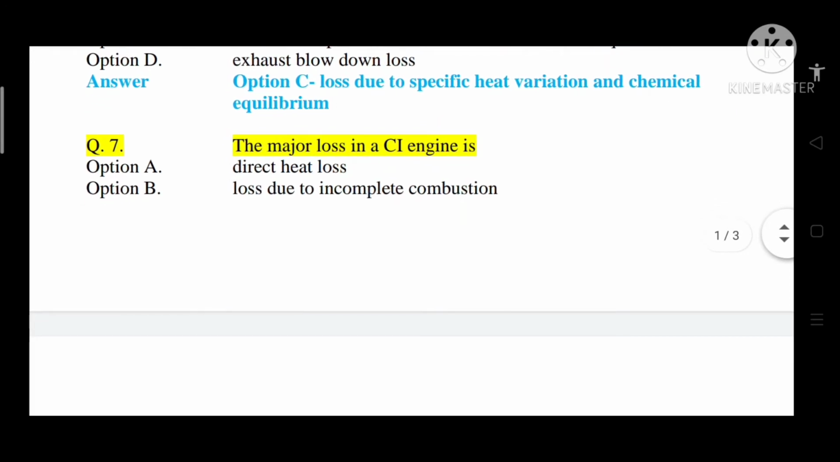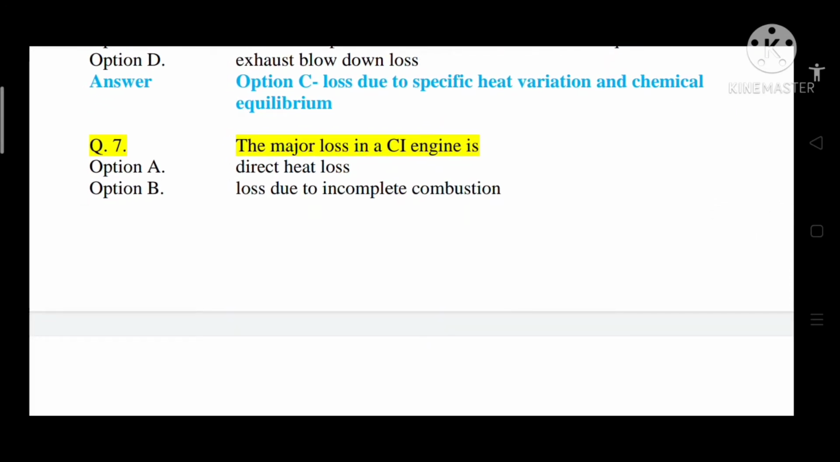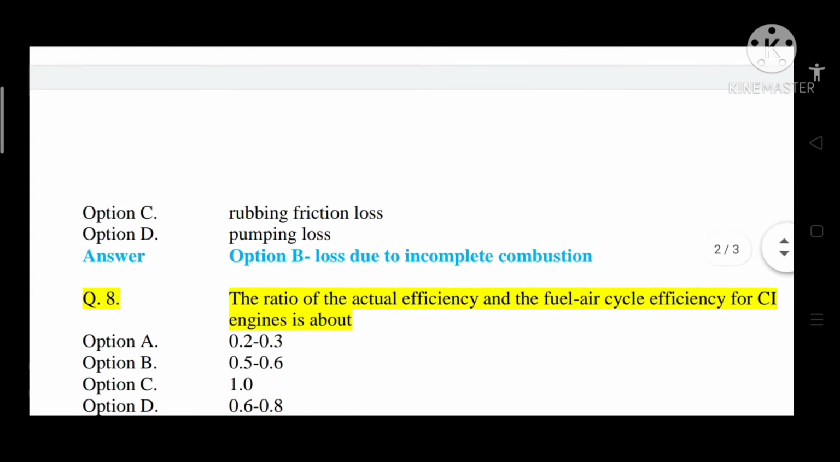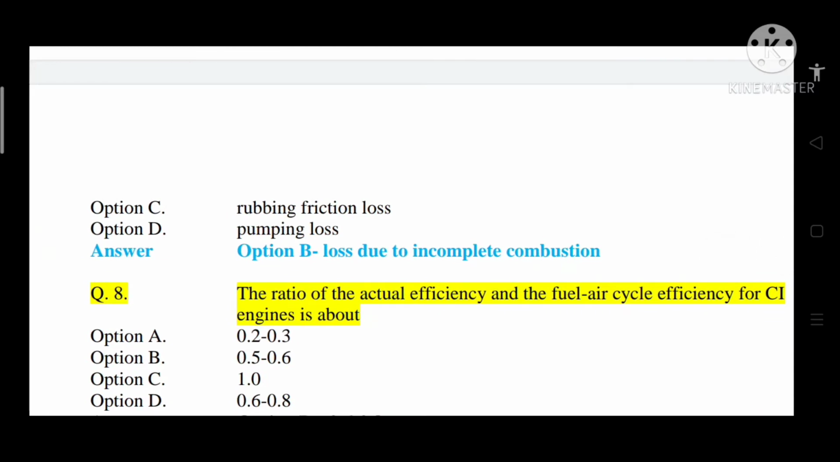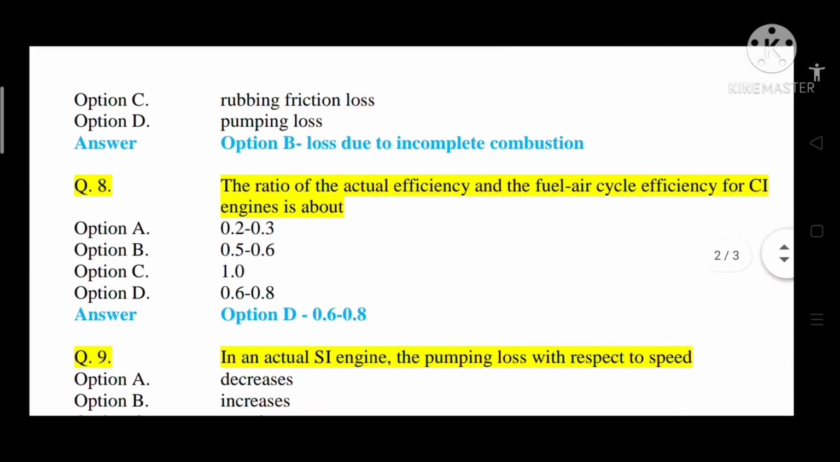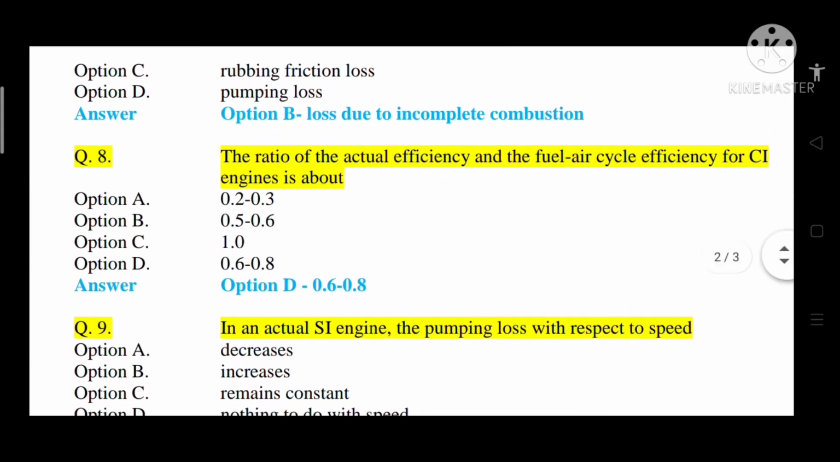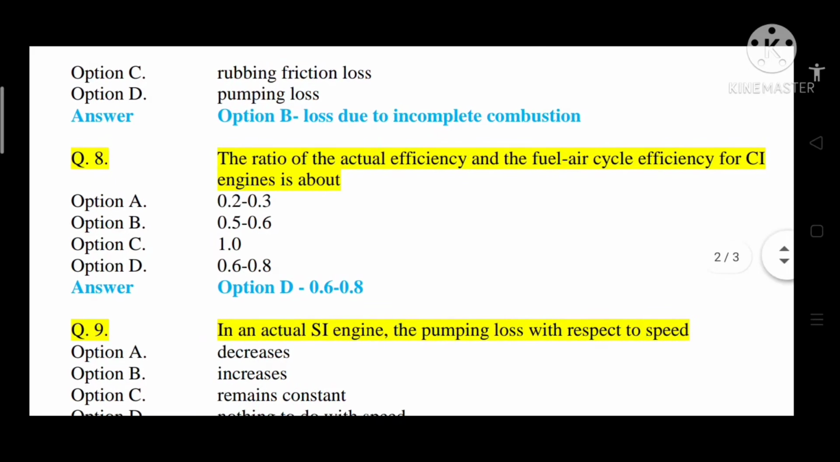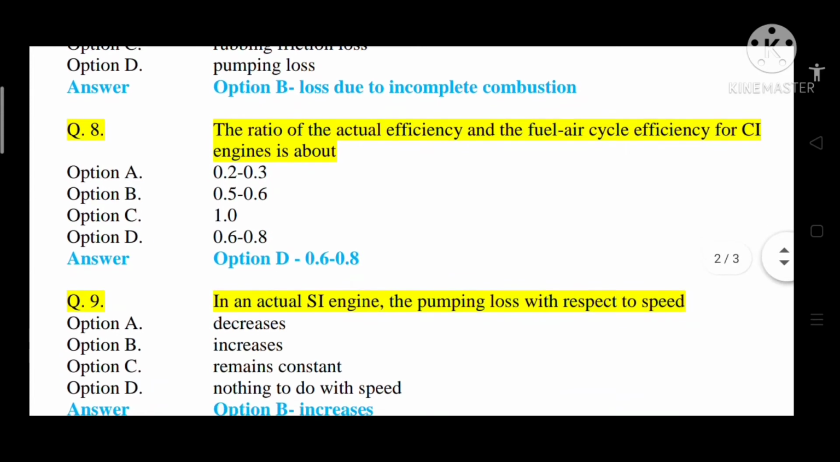Question number 7, the major loss in a CI engine is option A, direct heat loss, option B, loss due to incomplete combustion, option C, rubbing friction loss, option D, pumping loss. So correct answer is option B, that is loss due to incomplete combustion. Question number 8, the ratio of the actual efficiency and the fuel air cycle efficiency for CI engine is about option A, 0.2 to 0.3, option B, 0.5 to 0.6, option C, 1.0, option D, 0.6 to 0.8. So correct answer is option D, that is 0.6 to 0.8.